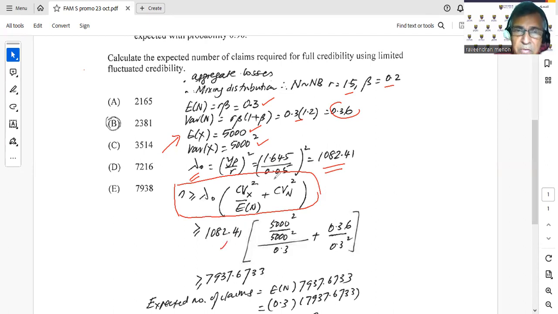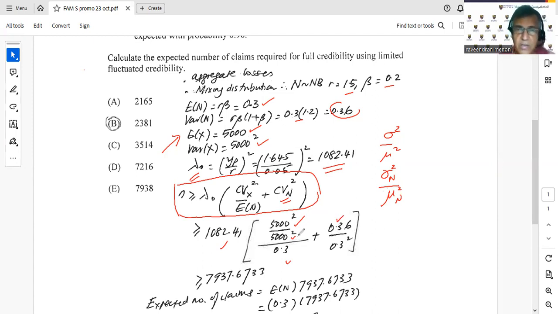The coefficient of variation squared is sigma squared over mu squared, so we've got the variance over mu squared. Then this is the expected value of N, which is 0.3, and this is the variance sigma squared of N over mu squared of N. The variance we had just now was 0.36, and your mu squared will be 0.3 squared.